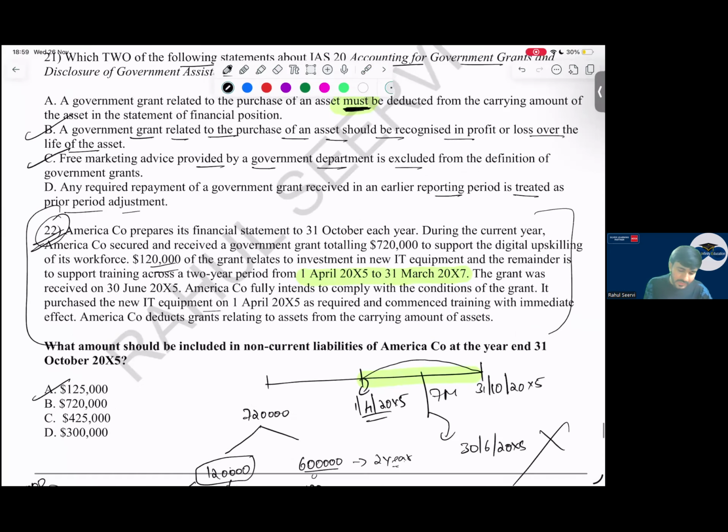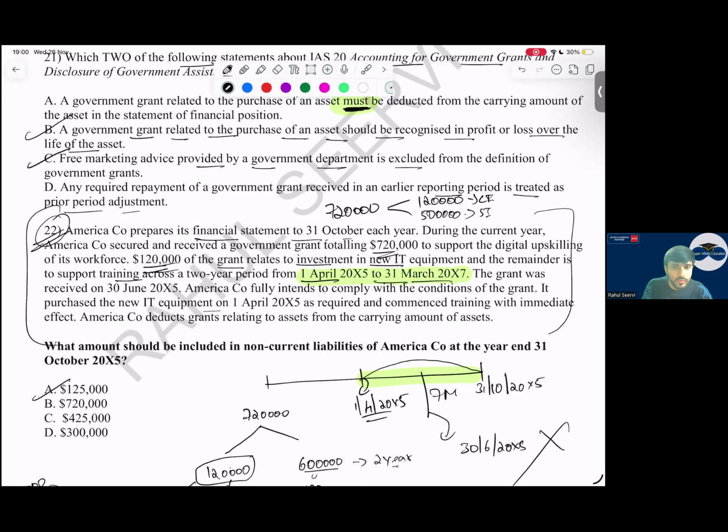See now, A prepares its financial statements to 31st October each year. During the current year, A secured and received a government grant totaling $720,000 to support the digital upskilling of its workforce. Okay, out of 720,000, this is involved for digital upskill. So 120,000 relates to the investment in new IT equipment, and the remainder is for IT support. Out of this, 120 is for capital equipment, and the remaining 500,000 is for what, sir? Training of the employees, for the period from 1st April to 31st March.